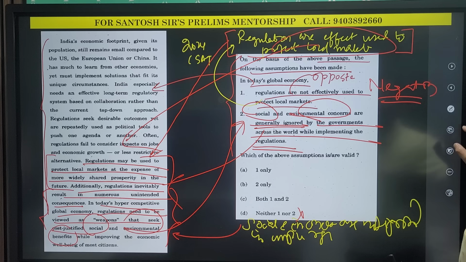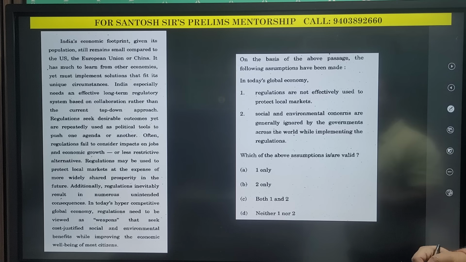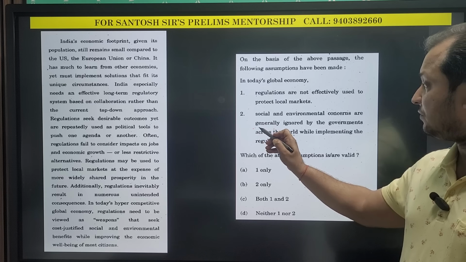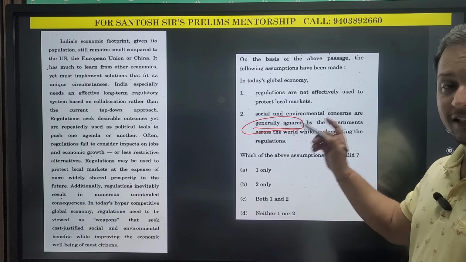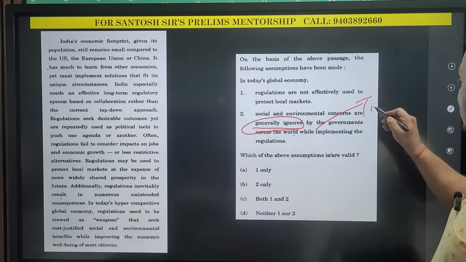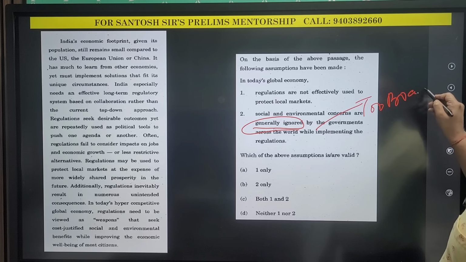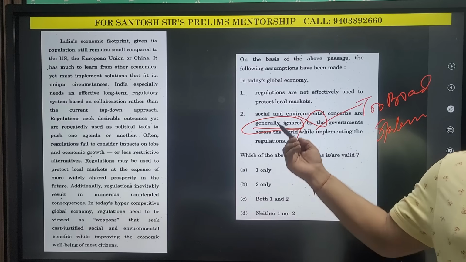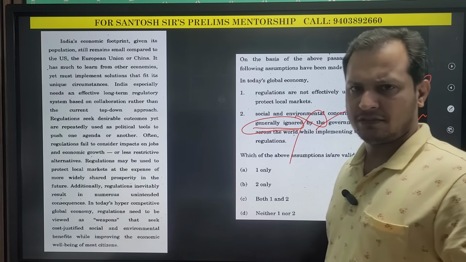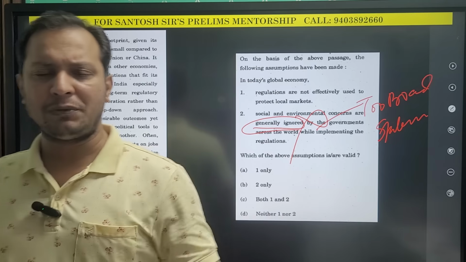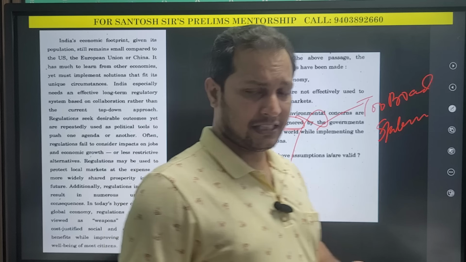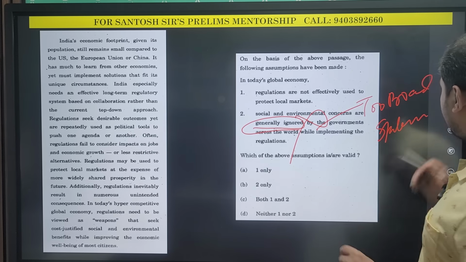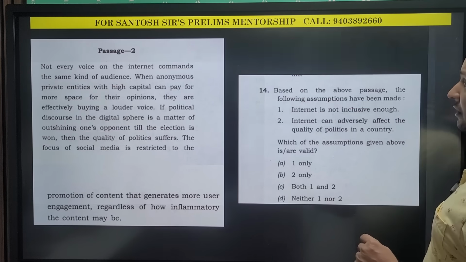Also, guys, in this question, whenever you come across words like generally ignored, generally done, these are two broad statements. Two broad statements are generally incorrect. This rule you can also apply. There are many rules which you can apply in the UPSC CSAT reading comprehension section. I have taught all these rules in my PYQ master classes. Now let us see another question.